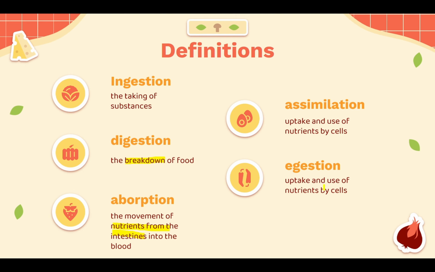Oh, there's a mistake right here. It's the wrong definition. Sorry, I just made a mistake. I'm really sorry. Now this is not the definition. Egestion is the escape of feces, or getting rid of feces. You can say that as well. I'm going to write it down. I'm really sorry for the mistake right here. I didn't notice that. Feces, F-A-E-C-E-S. Okay.